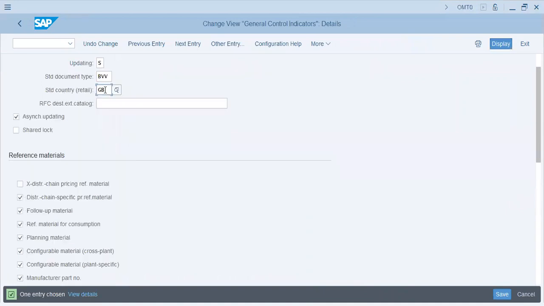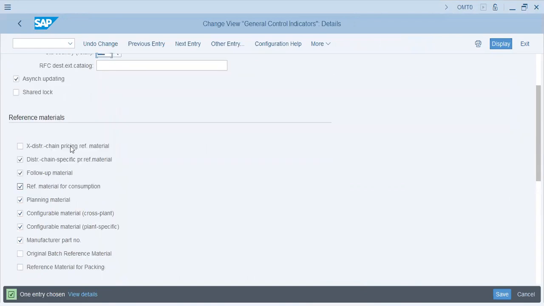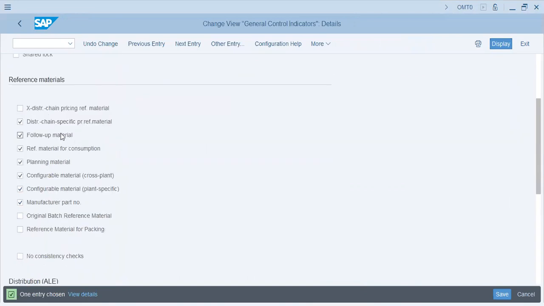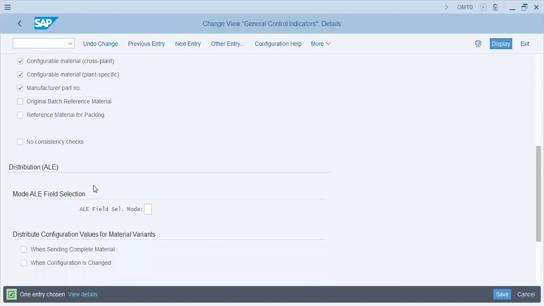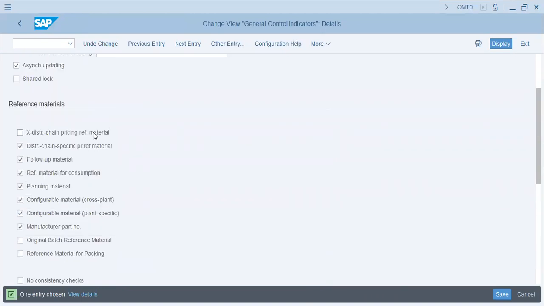Standard country for making material document is GB, that we have taken. Now, in those material documents, what do you want to see? Planning material, configurable material, manufacturer part. These are types of material that you want to see in a material document. This is all set up by default, so we'll keep it that way.